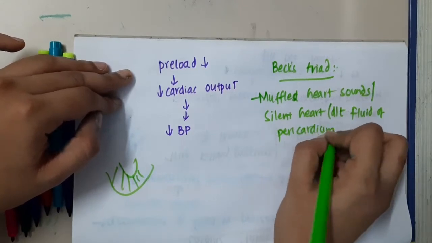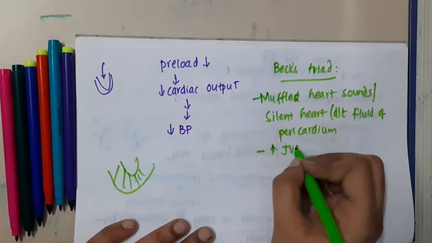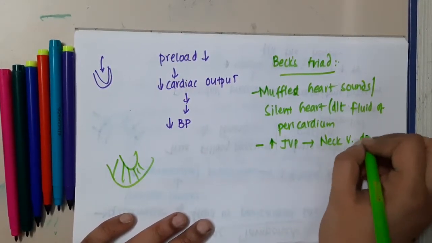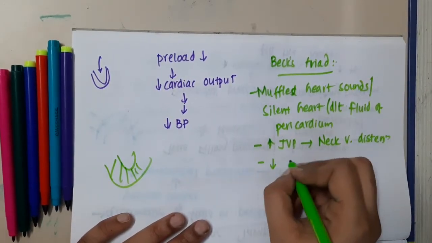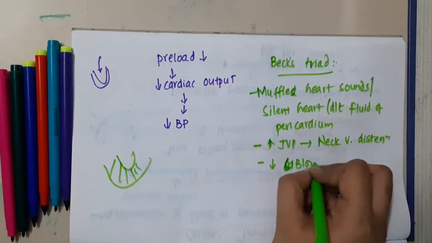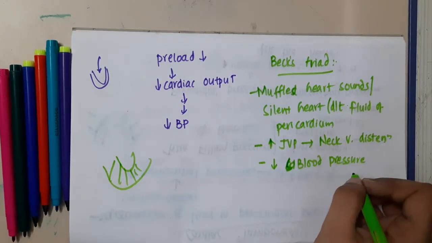Then you will also see increased jugular venous pressure, which is seen externally as neck vein distension, and obviously you can measure the jugular venous pressure. And you will also see decrease in blood pressure. This triad is called Beck's triad.